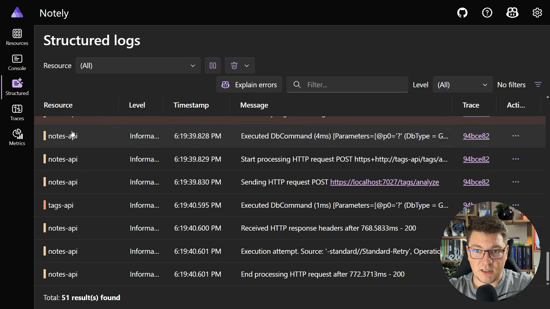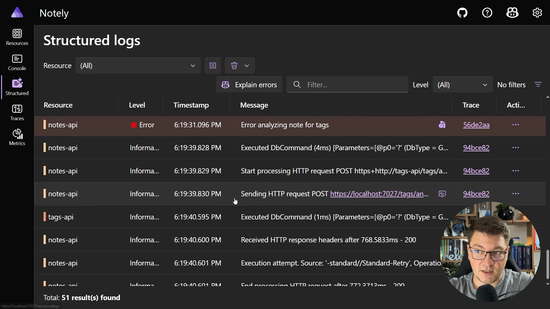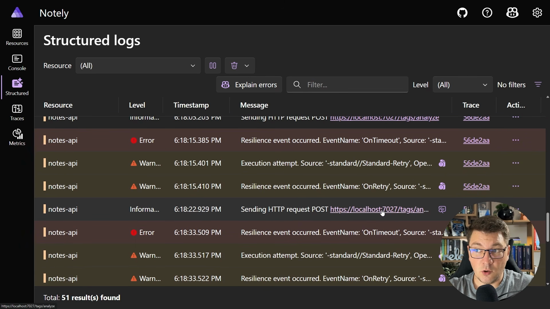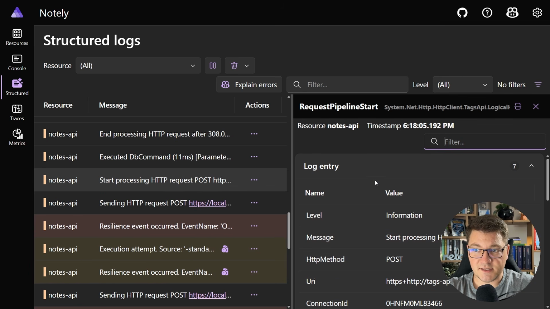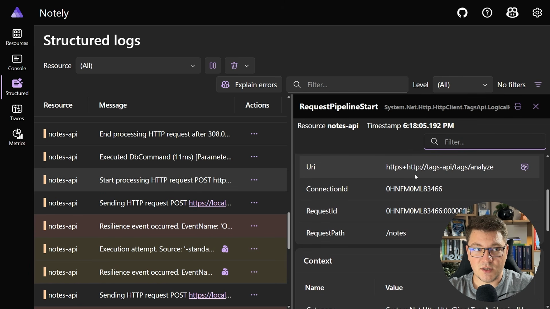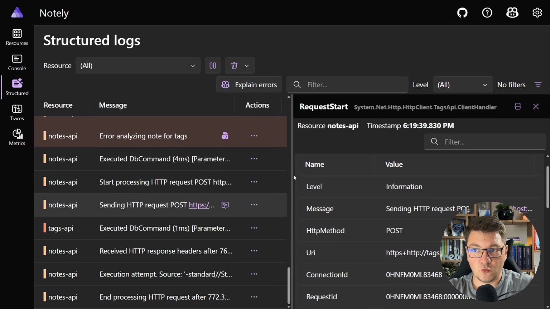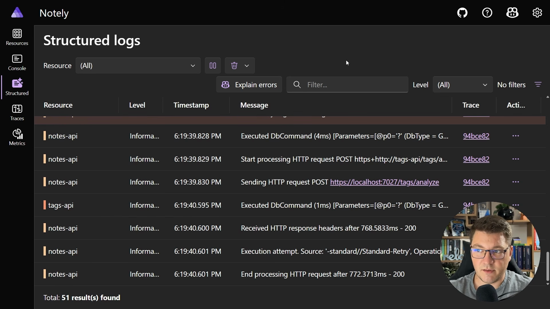I also mentioned the resilience, which you could see here with our retried request. We also get service discovery. Let me show you what this looks like. So notice the request here. We're sending it to a localhost address, even though in our code, we are sending it to a logical address for the tags API. So here's the full log. We are sending it to this URL, https://http/tags/API/tags/analyze. So this is our base address, the logical address, and then the actual URI that we want to invoke. Now, when we actually send this request, we are sending it to the localhost address, which is resolved at runtime. So this is the simplest way I could explain service discovery to you.